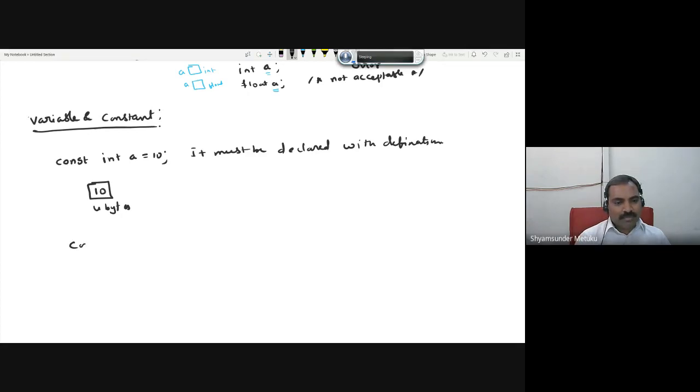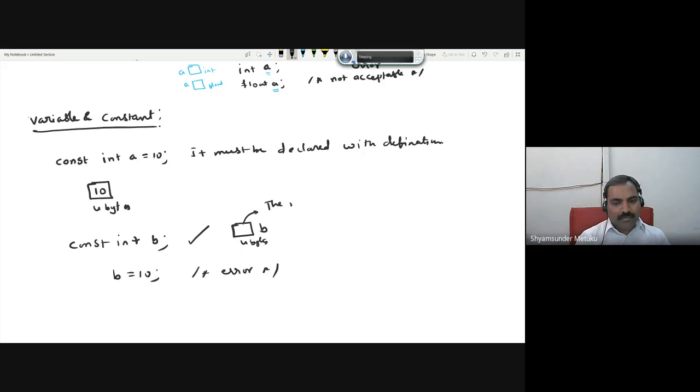Something like this: const int b, then is equal to 10, it is an error. Why? Because at the time of declaration only, a definition is expected. Here what you did is, you have made a memory with a constant property within 4 bytes of locations and the name is b.